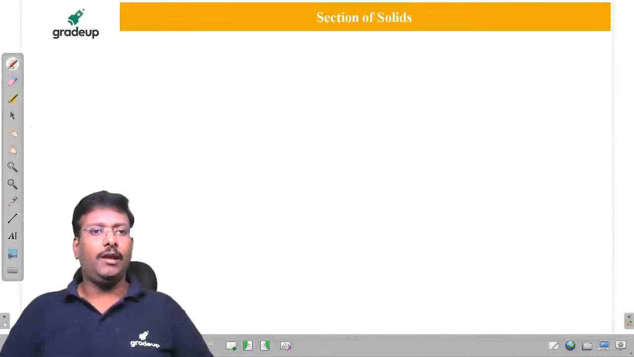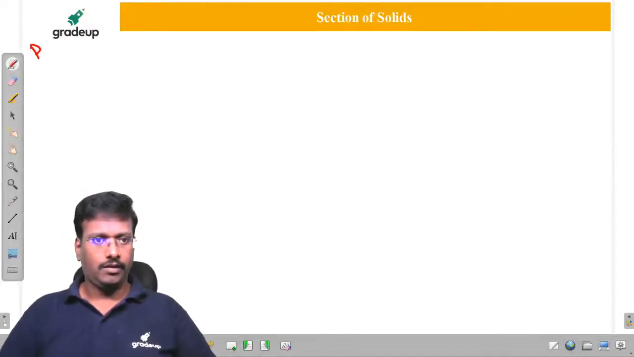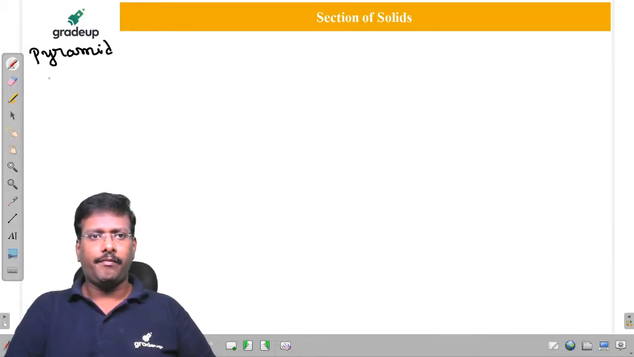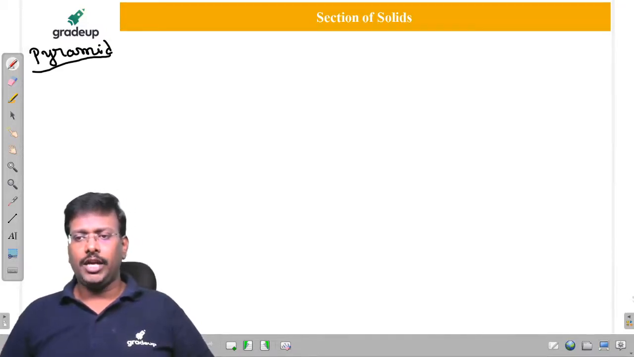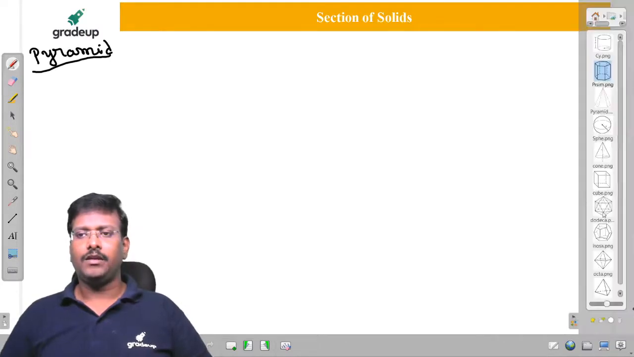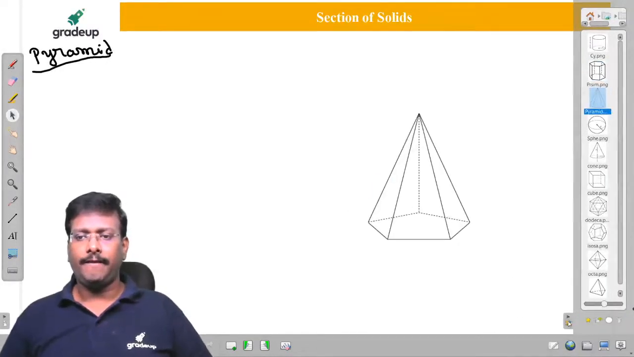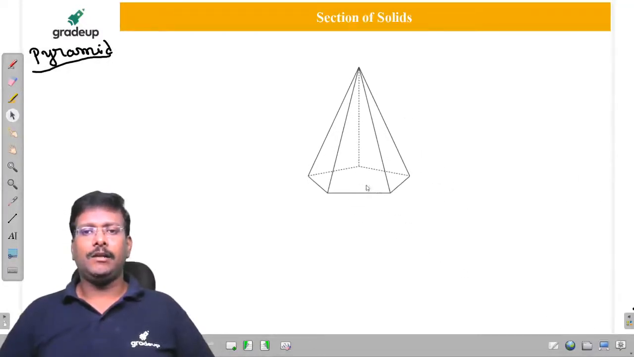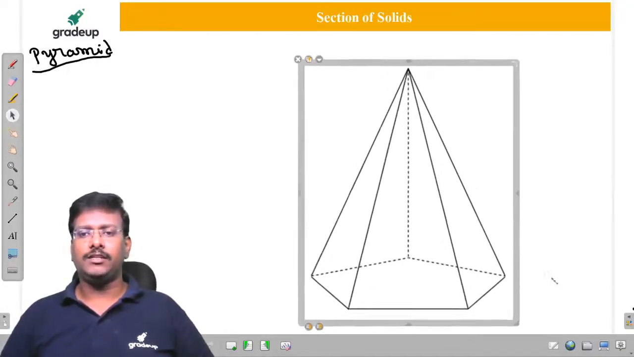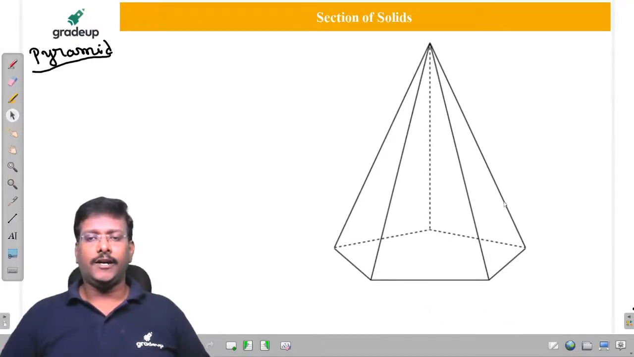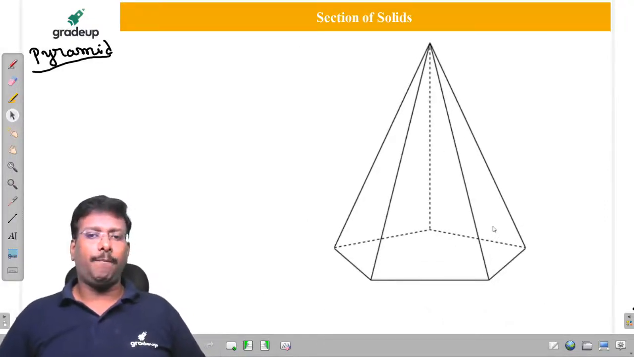That is going to be a pyramid. What are the elements we have to remember in a pyramid? So here, this is the pyramid, sir. Here terminology is important, remember my dear friends. So here, this is the pentagonal pyramid.